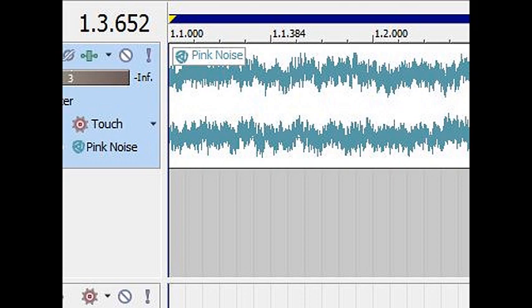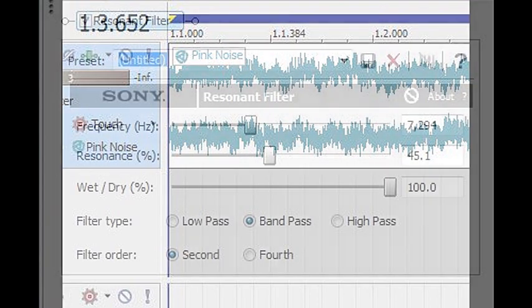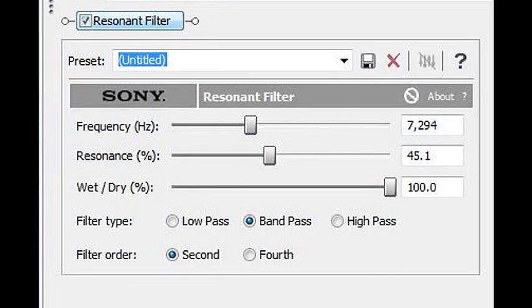And we're going to use pink noise that we downloaded from the internet as sort of the raw sound that we'll shape into the rattlesnake sound. The main thing that we're going to do to the pink noise first is use a resonant filter plugin here that's in the software to pull a peak up out of the pink noise to get the tone we need. On the screen you'll see the settings for that resonant filter. It's going to resonate around 7.2 kilohertz.